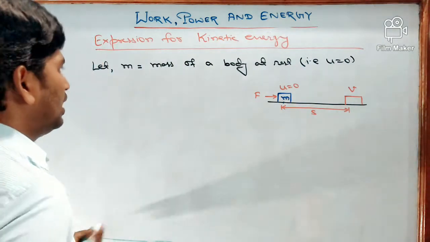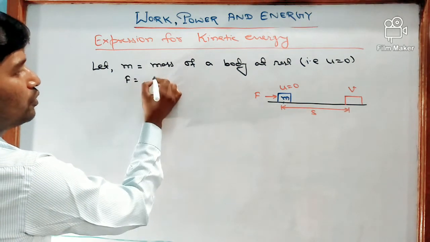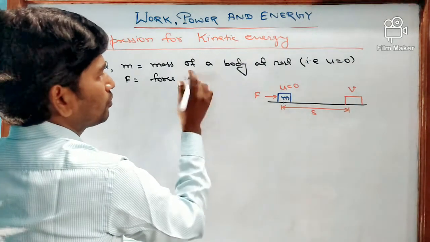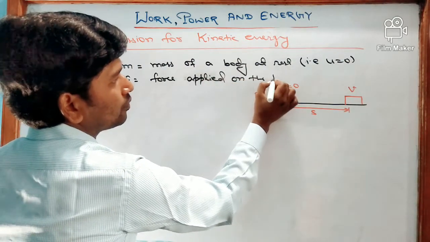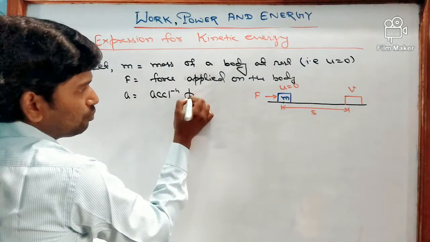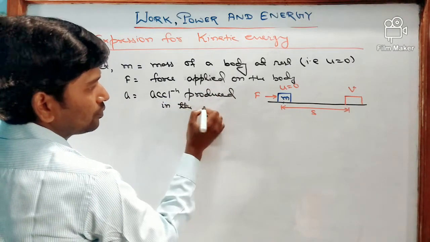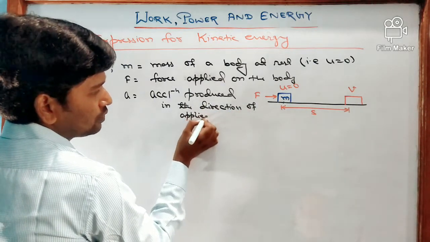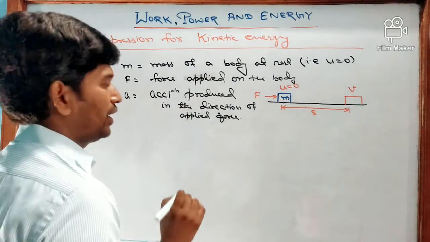So we can write, F is equal to the force applied on the body, a is equal to the acceleration produced in the direction of applied force, and v is equal to the velocity acquired.